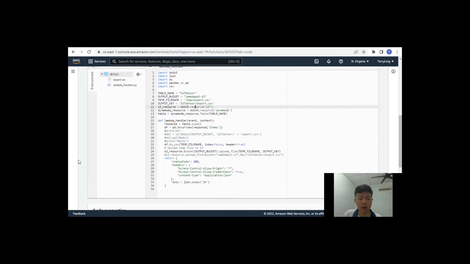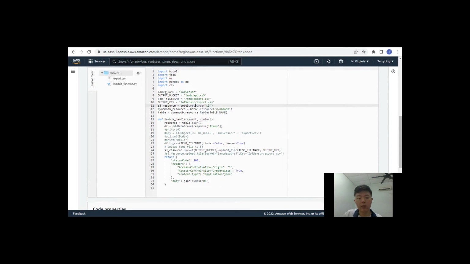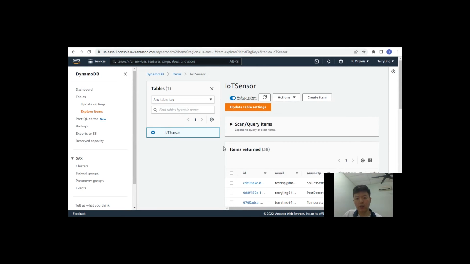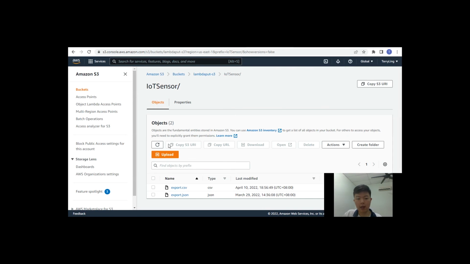And this is the code inside the Lambda function. The table name for the DynamoDB is IoT sensor, and the bucket name of the S3 is lambda put S3, and it is sent to this folder name, and this is the code we use to send it. As you can see here, there are the data items in IoT sensor, and this is the place where the data is sent. We can try to download and see it.